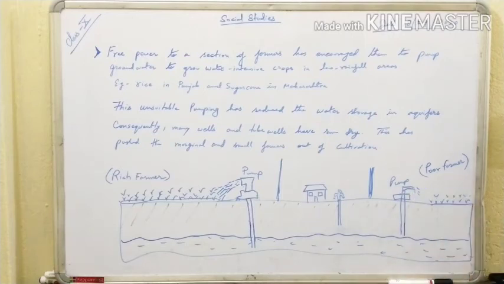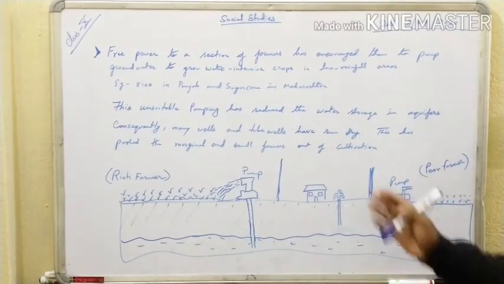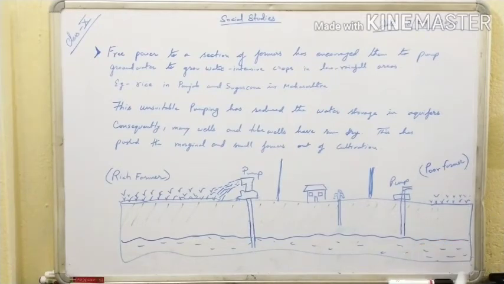Another one here, the pump which the poor farmer has fixed, also is not so deep to pull the water from the aquifer. So this is the problem with the people who have water pumps, tube wells or hand pumps that do not have depth. They were using the water till now, but they are unable to use it anymore.